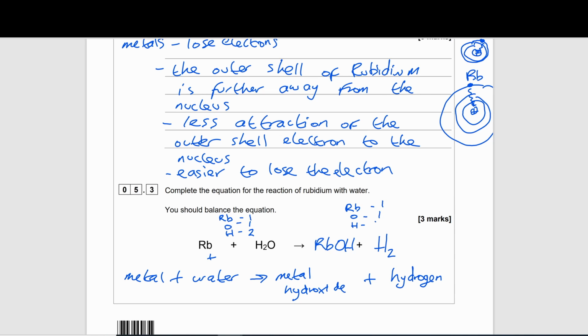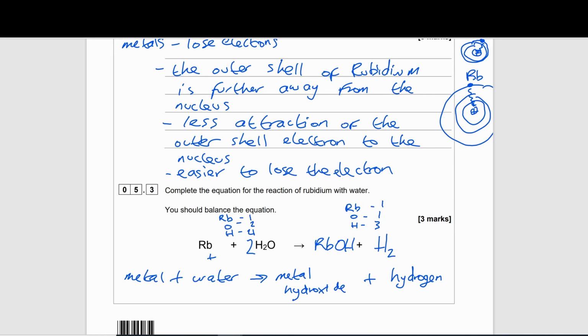So the only issue right now is the number of hydrogens. We need to get more on our reactant side than our product side. Our rules are we can only put numbers in front of our substances, and the smallest number that we can put is a 2. So let's try that. Let's put a 2 in front of our water, and see how that changes things. That changes our hydrogen now to a 4, but that also changes our oxygen to a 2. We have 2 lots of oxygen, 4 lots of hydrogen.